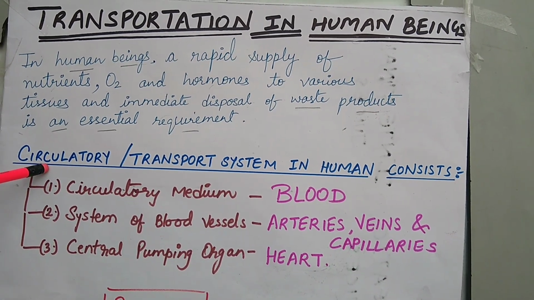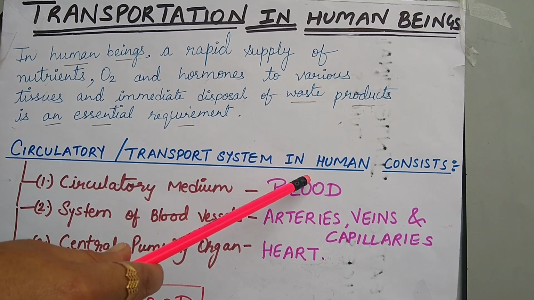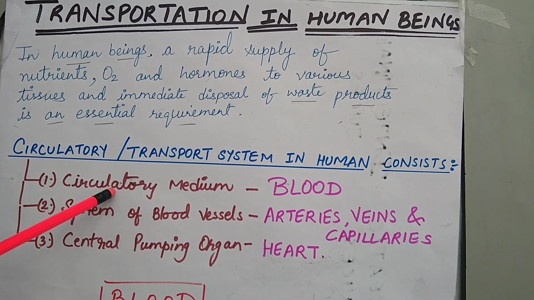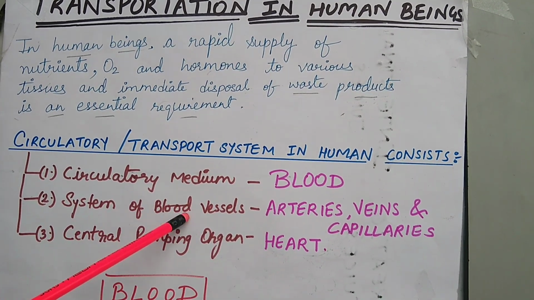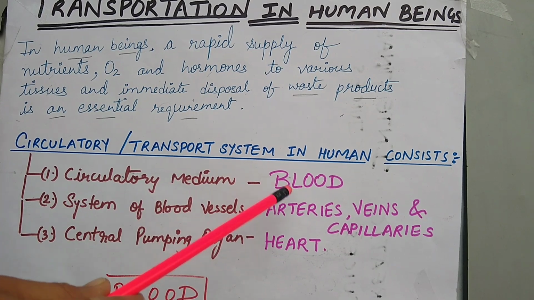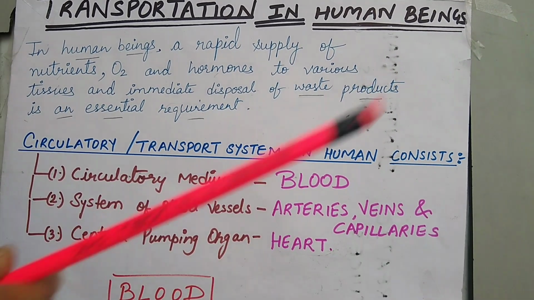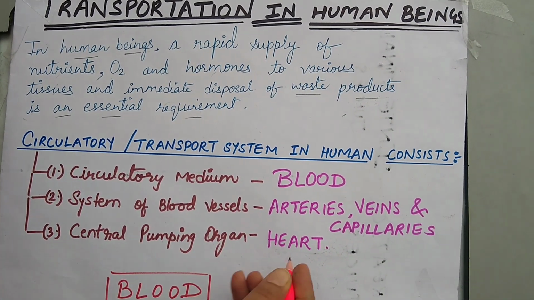We call it the circulatory or transport system, and now we are going to discuss its components, which are counted as 1, 2, 3. First is the circulatory medium it requires, which is called blood. Second is the system of blood vessels through which this blood is circulated and reaches each and every body part, that is arteries, veins and capillaries. Third is the central pumping organ called the heart.